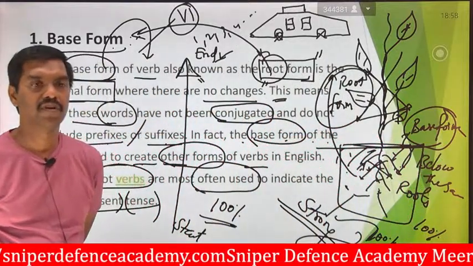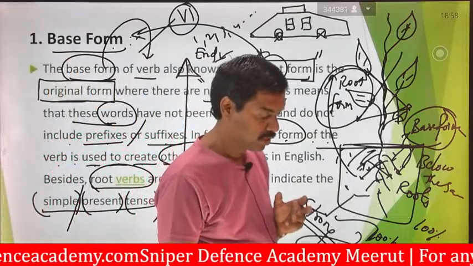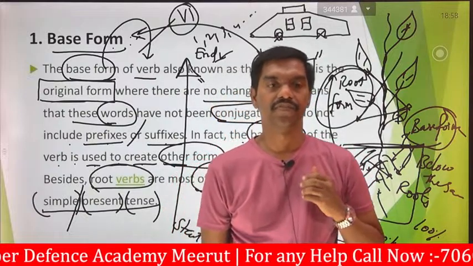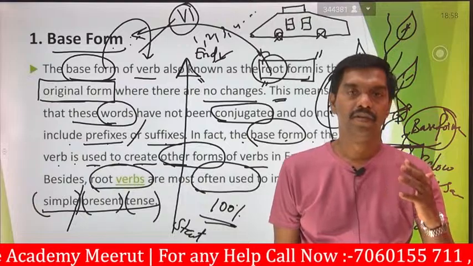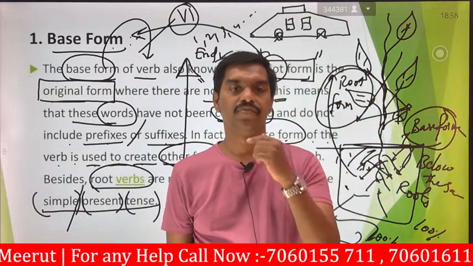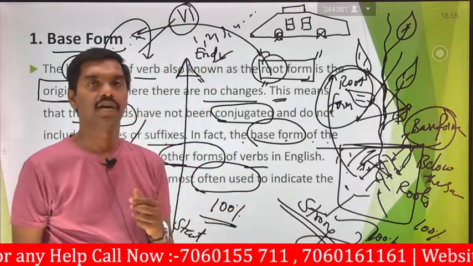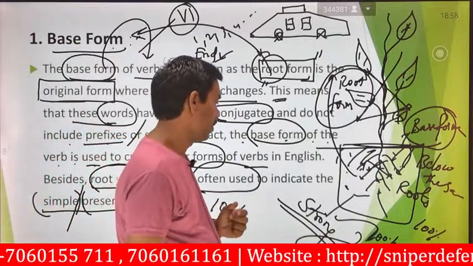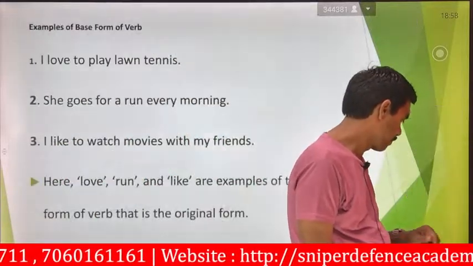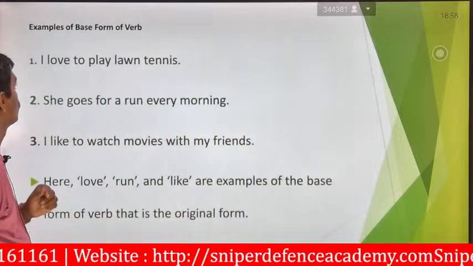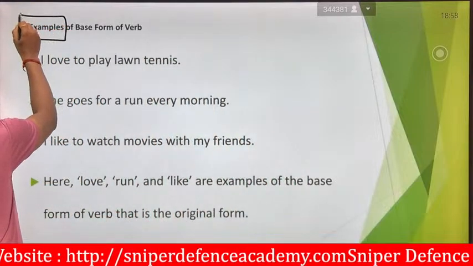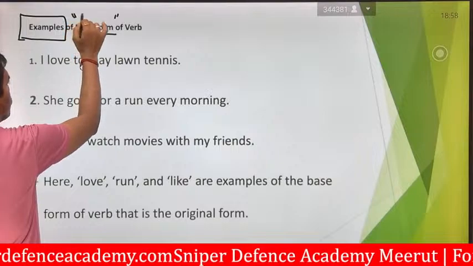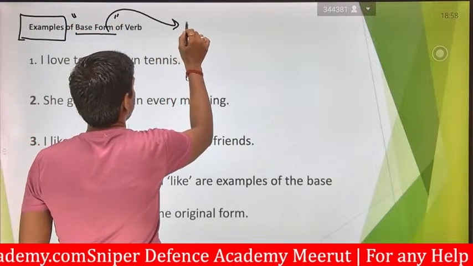Now we will see some examples. By seeing the examples, you can easily identify what the base form is and how sentences are written in the base form. So we'll go to the next slides. I said we are going to see some examples. What type of examples? Base forms of verbs.